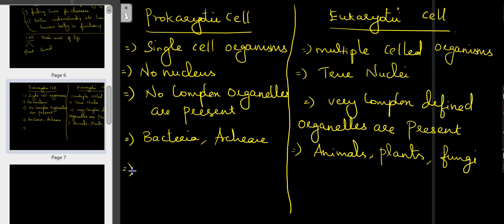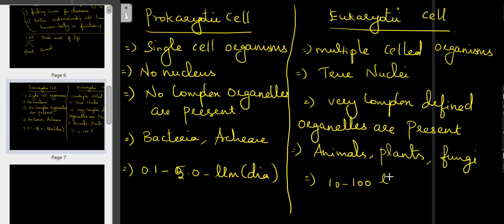And next, the size of the cell. What will be the size of prokaryotic and eukaryotic? In the case of prokaryotic, it is around 0.1 to 5 micrometer in diameter. In the case of eukaryotic, it is larger than the prokaryotic, around 10 to 100 micrometer in diameter.